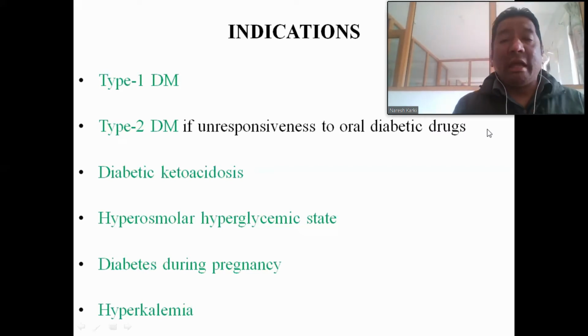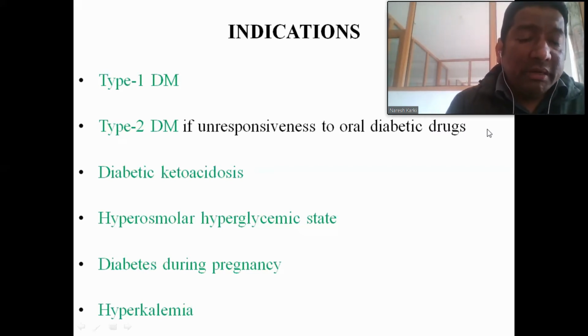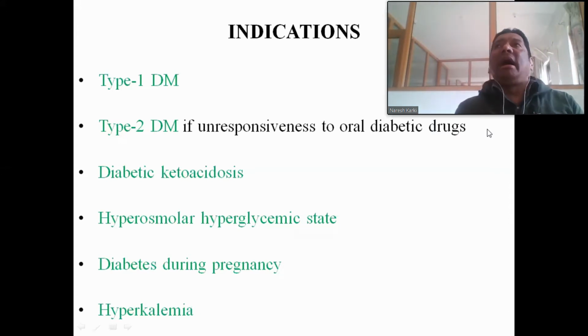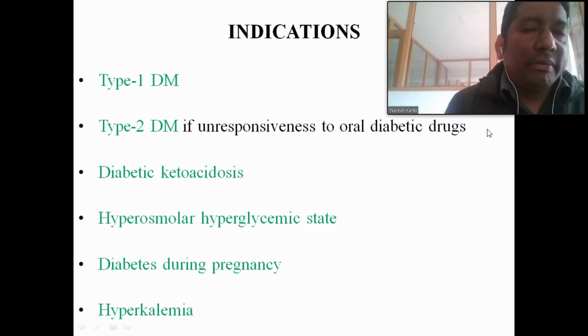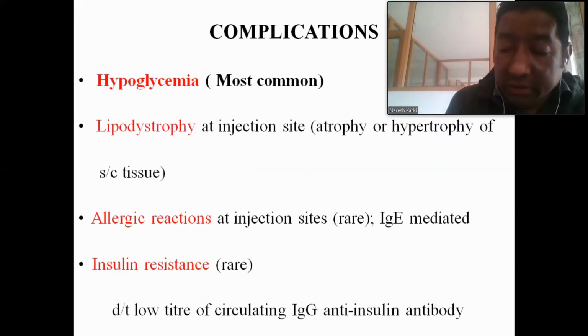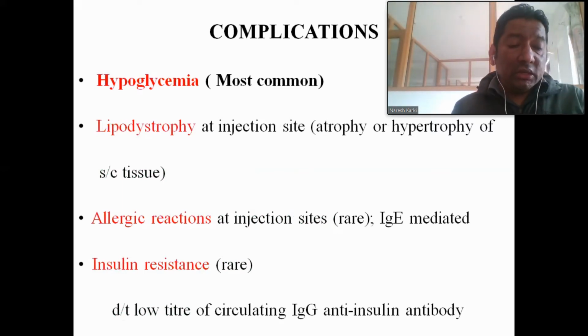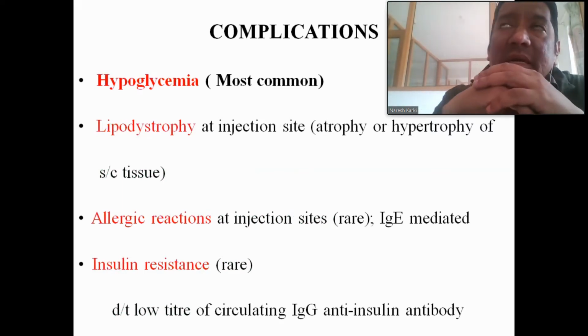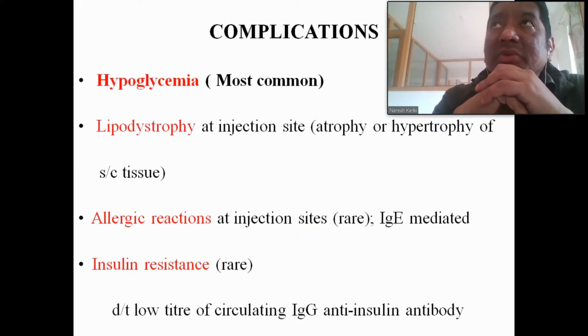So these are the indications of insulin: type 1 diabetes mellitus, type 2 diabetes mellitus, diabetic ketoacidosis, non-ketotic hyperosmolar hyperglycemic state, diabetes during pregnancy, and hyperkalemia. Okay. Now the complications of insulin, or we can say the adverse drug reactions of insulin. So hyperglycemia, we know, is when the plasma glucose level is more than normal.